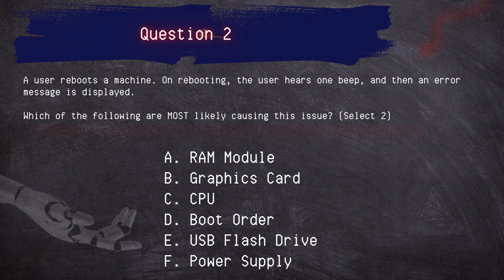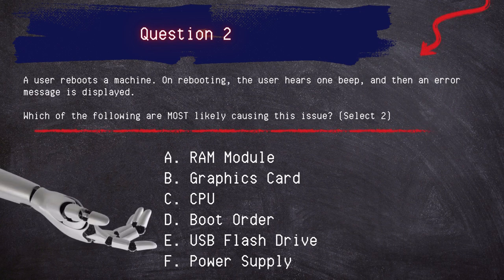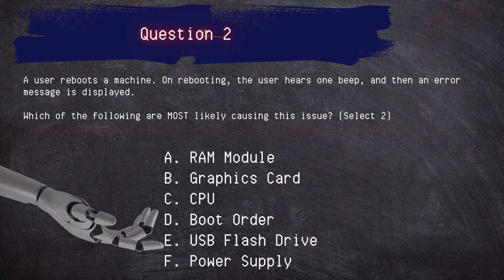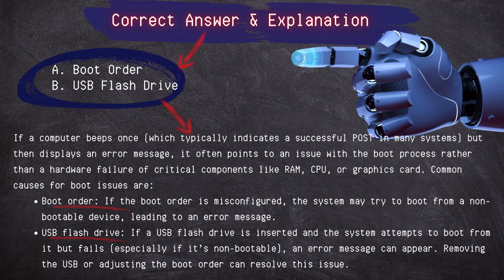Question 2. A user reboots a machine. On rebooting, the user hears one beep and then an error message is displayed. Which of the following are most likely causing this issue? Select 2. RAM module, graphics card, CPU, boot order, USB flash drive, or power supply. Correct answers, boot order, USB flash drive.